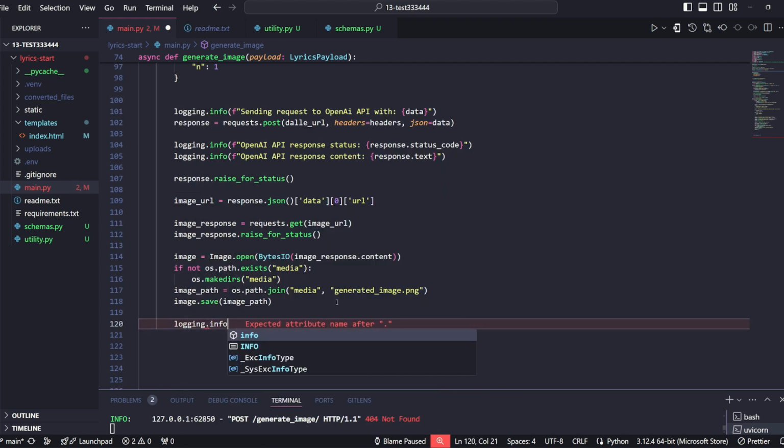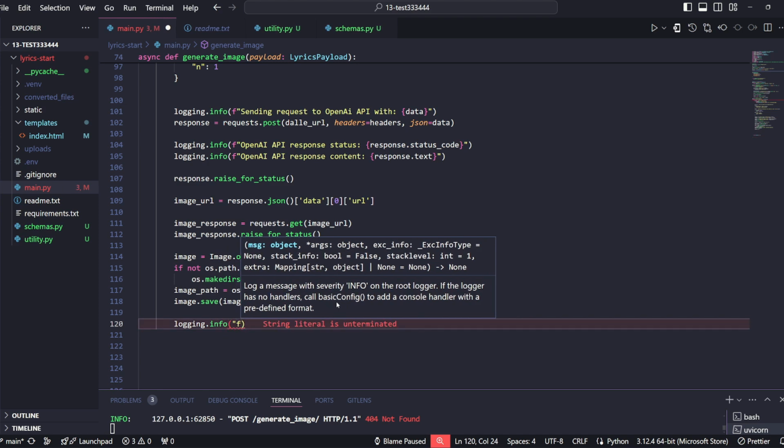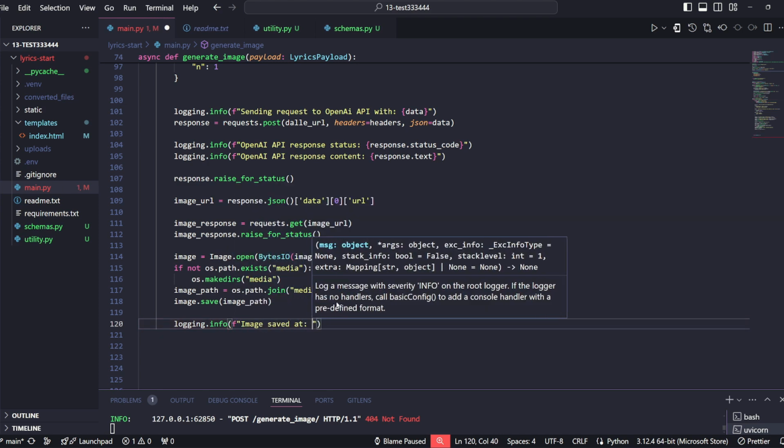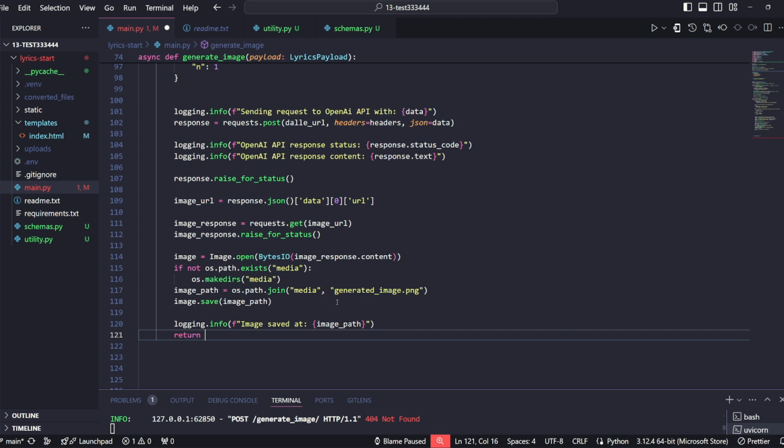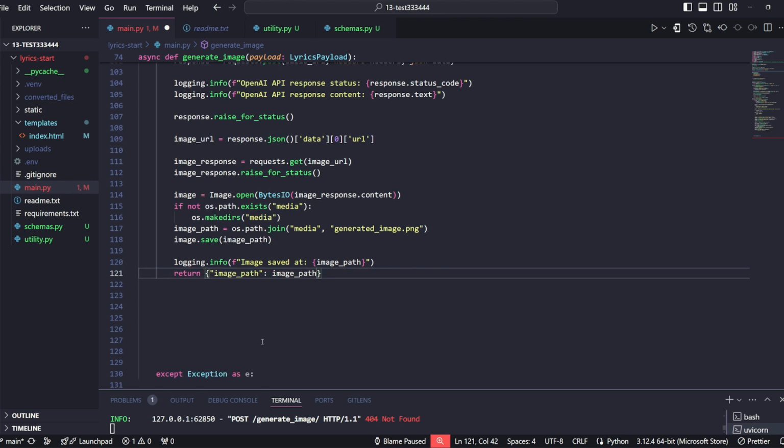So we want to save the image as the image path, and just to know that everything went fine here, we can do some logging and do an F string that image was saved at, and give it the file path. And lastly, we return an object that will say that the image path is, and then the variable image_path. I believe that's pretty self-explanatory there.